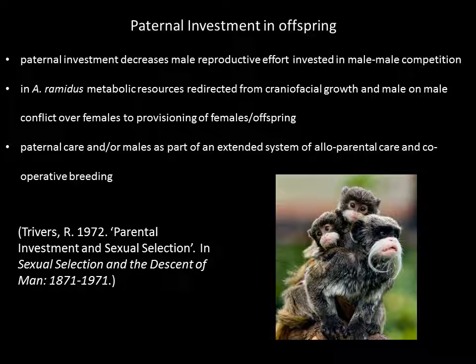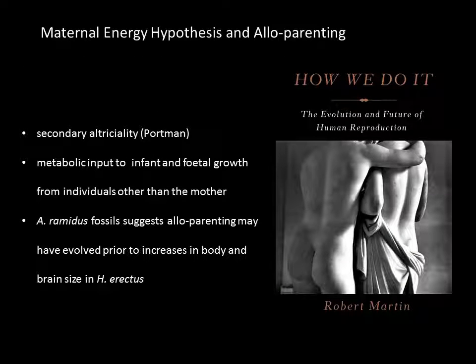And we see this kind of thing in marmosets and tamarins, where if males invest in offspring, then that increases maternal reproductive output. So if the males help the females, then they can increase their litter size or reduce their interbirth interval. Now, I think that A. ramidus suggests that alloparenting, or some kind of involvement in maternal metabolic allocation to infants by other individuals apart from the mother, may have occurred much earlier than has previously been thought.